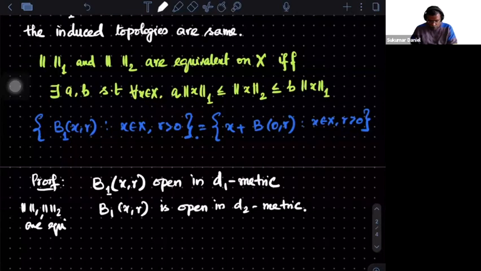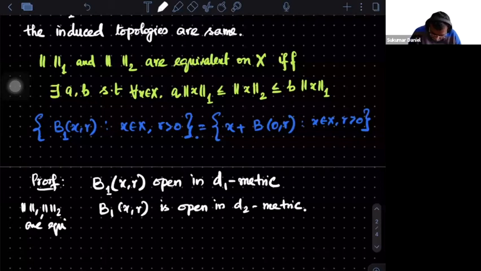In fact, if you give me any point here, I'll be able to find an open set sitting inside and containing that point. Okay. Now for the sake of easiness, I will do the B(0,r), and then I urge you to check what happens in general. The proof is essentially the same.